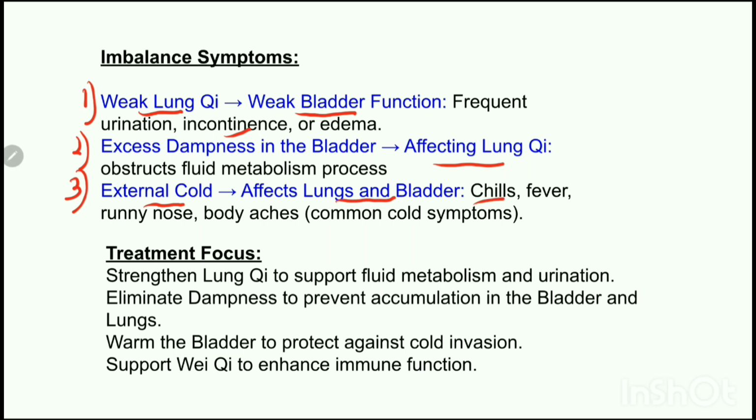Symptoms like chills, fever, runny nose, body aches, common cold symptoms, frequent urination, sneezing, stiffness in the lower back, and aversion to cold can be seen. Here, the treatment focus should be to strengthen the lung chi so that it supports fluid metabolism and urination. We should also focus on eliminating the dampness so that it prevents accumulation in the bladder and lungs. We should also warm the bladder to protect against cold invasion, and support the Wei Qi to enhance immune function.